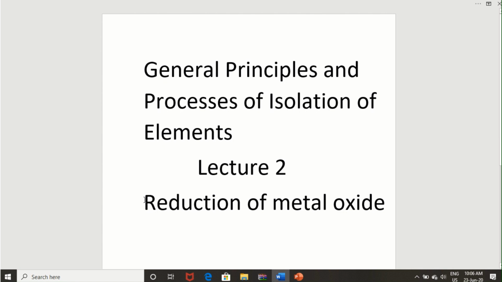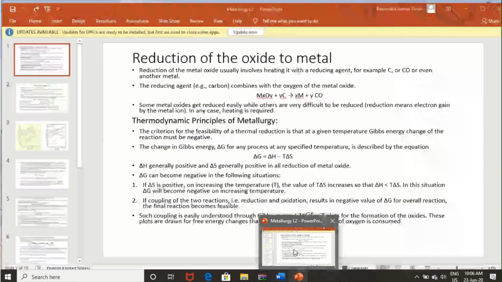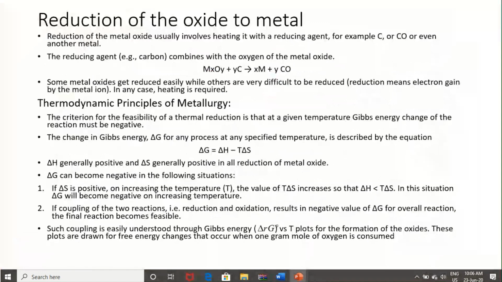So, reduction of metal oxide, going through that equation or a similar equation: MxOy plus yC will give xM plus yCO. Here C acts as the reducing agent. In place of C there are many other reducing agents possible. Carbon monoxide is possible here, another metal is possible here, right? So by this equation any metal oxide is generally reduced.